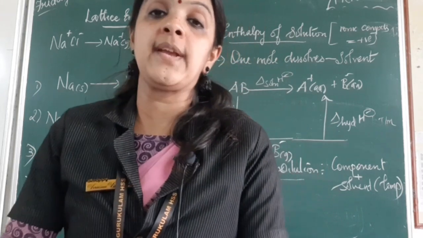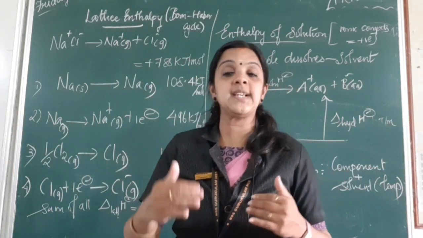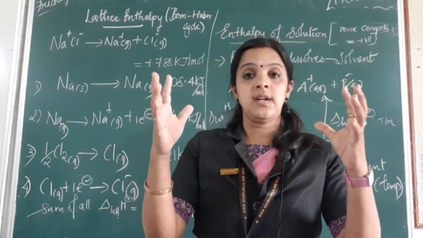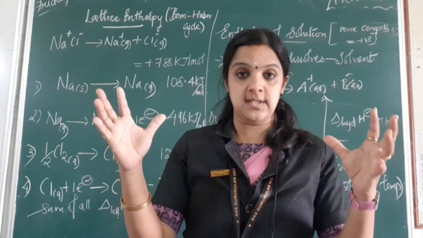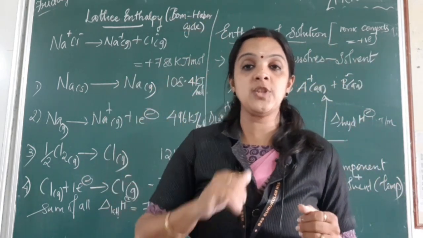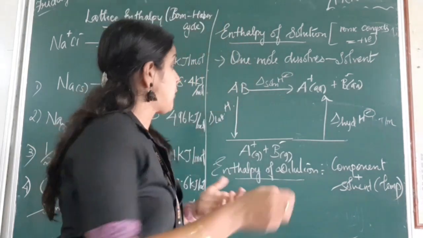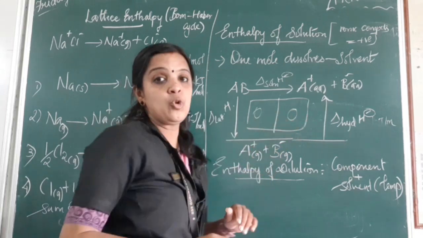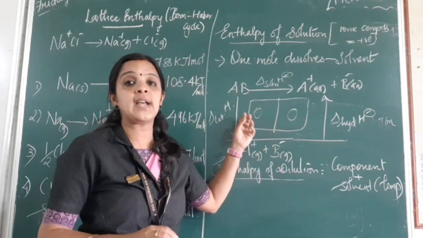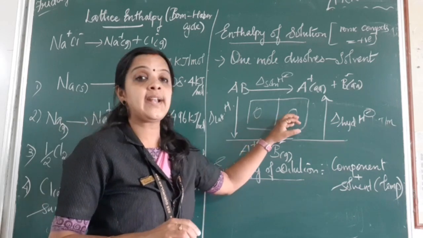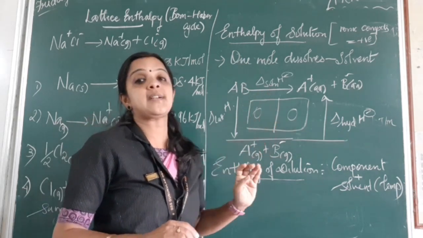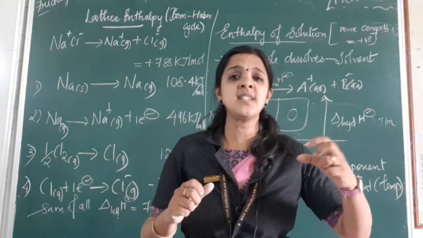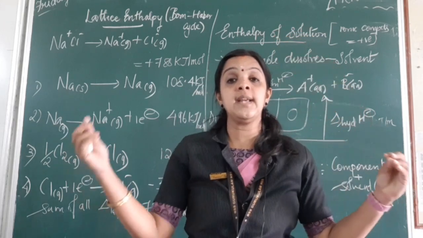Now another topic which comes together, for which I will be sending notes for each and every topic, is entropy. See, suppose I have molecules present in a big box with a partition. Assume I have a box like this. Now I have a partition; here I keep red balls and here there are blue balls. If I open on the left, I get only red balls. When I open on the right, I get only blue balls. But when I remove the partition, the red balls and the blue balls interchange with each other.